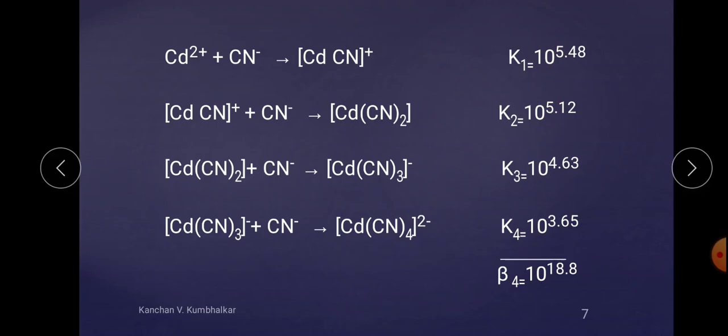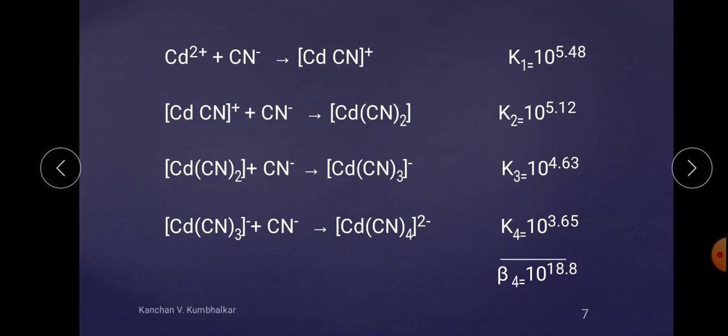The higher the value of the stability constant for the complex, the greater its stability. Now in this case K1 has the highest value. This complex is much more stable as compared to this one. That means the species with the larger K value is much more stable.